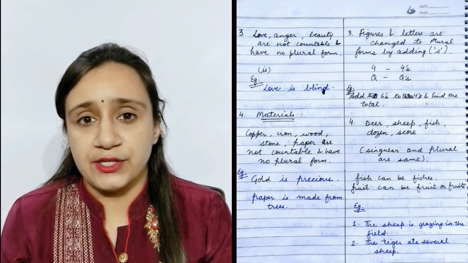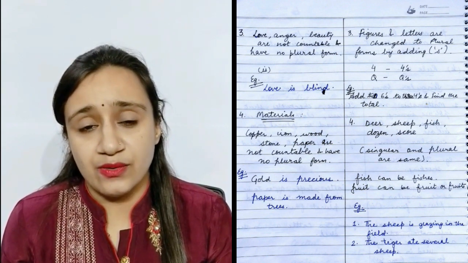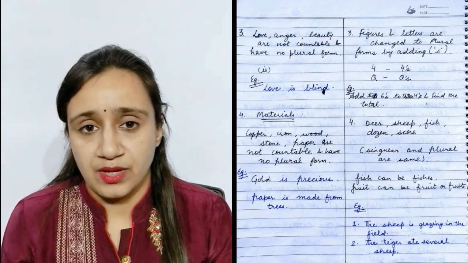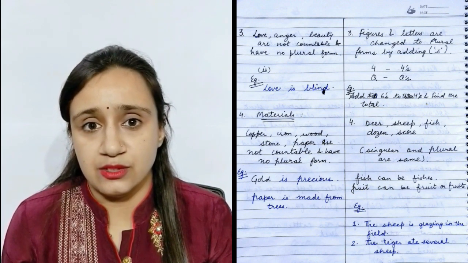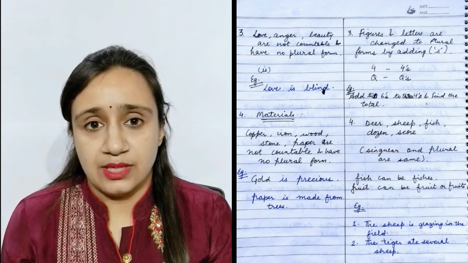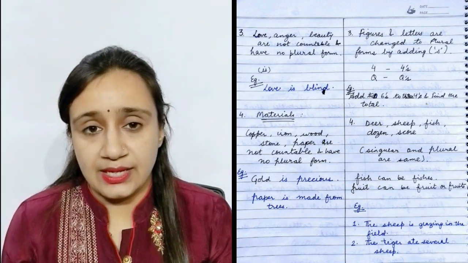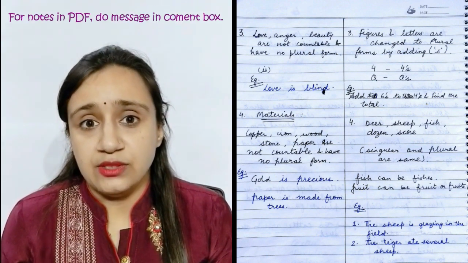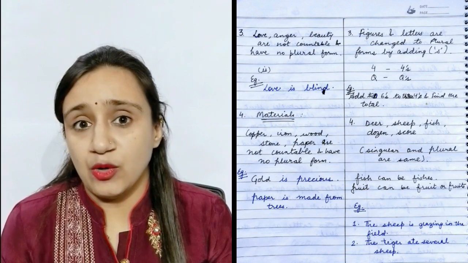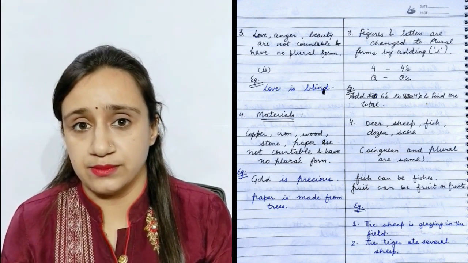Last rule related to plural form is there are some words whose singular and plural are the same. For example, sheep, fruit, fish, dozen, score. Some examples are the sheep is grazing in the field, the tiger ate several sheep. Fish can be fishes when we are talking about varieties of fishes, and fruit can be fruit or fruits.